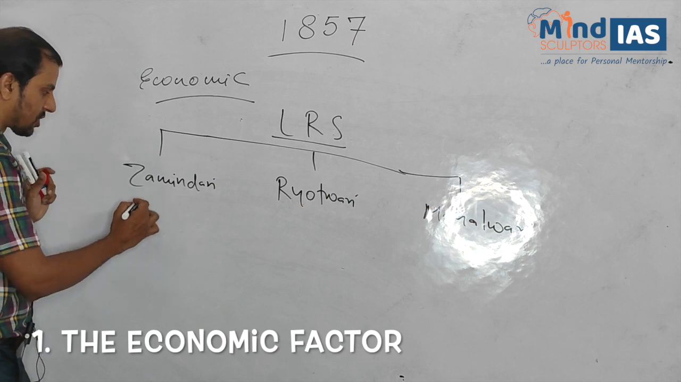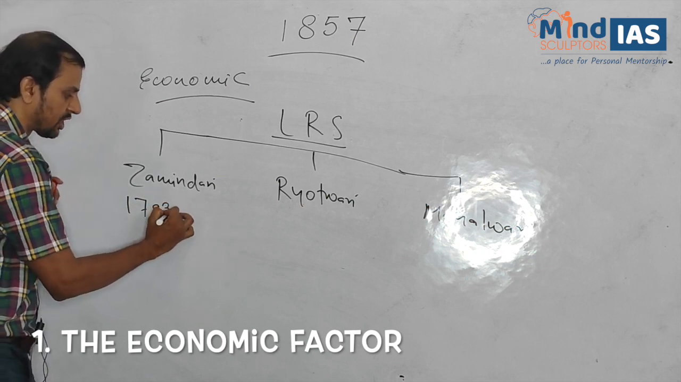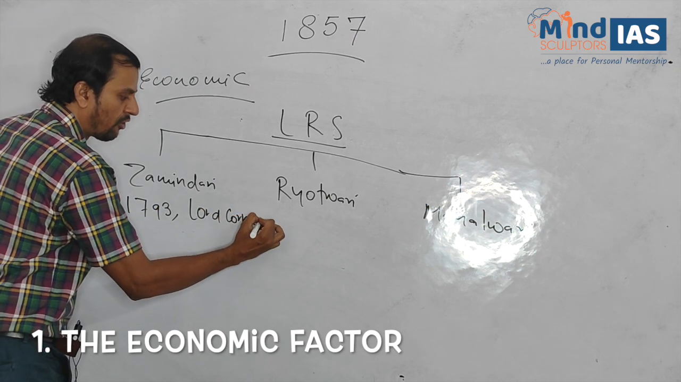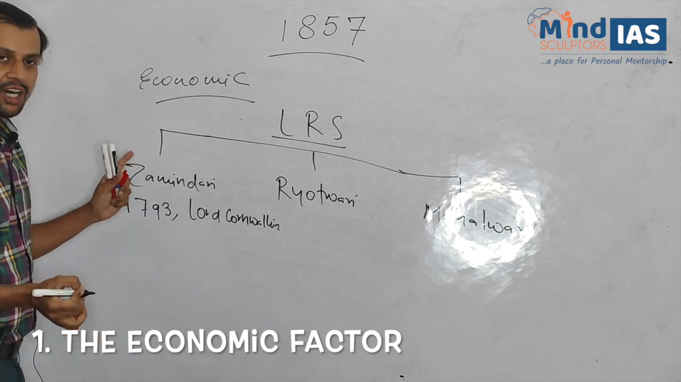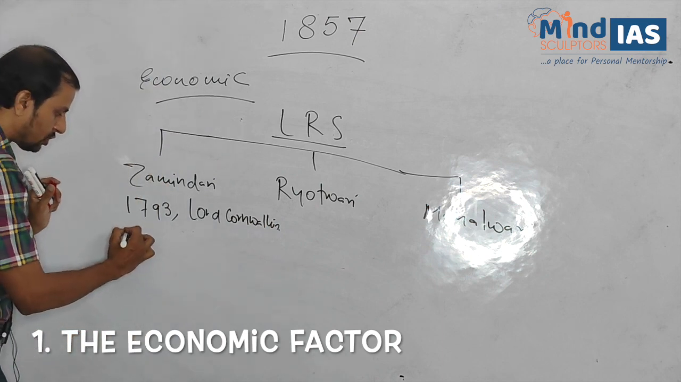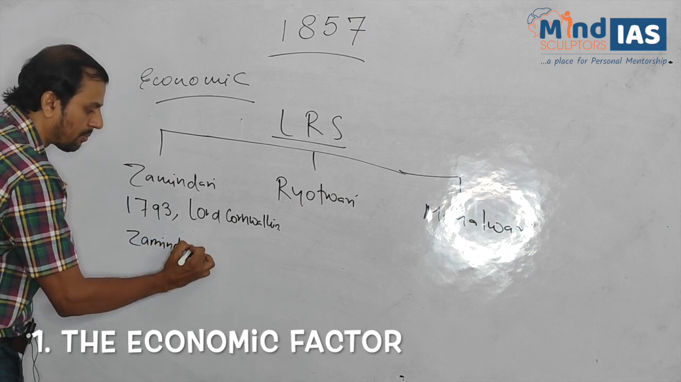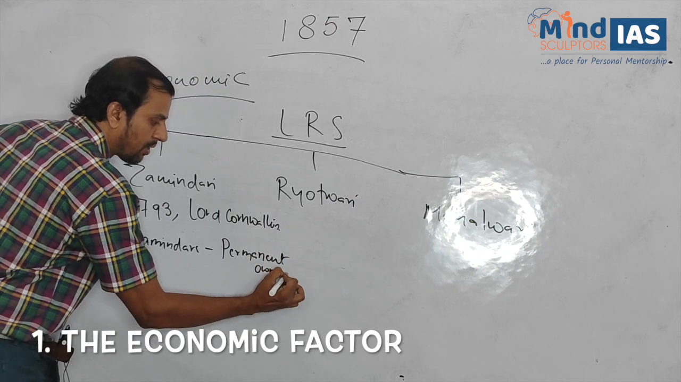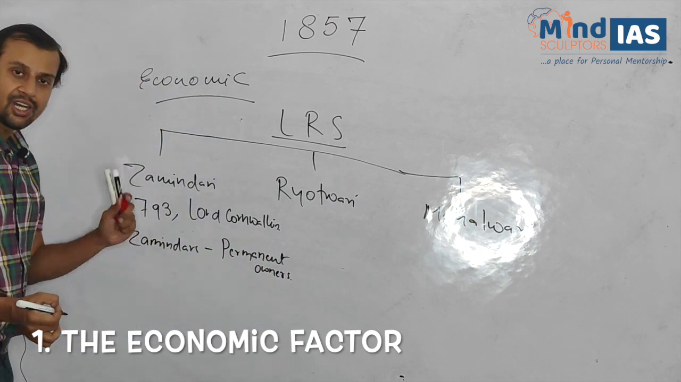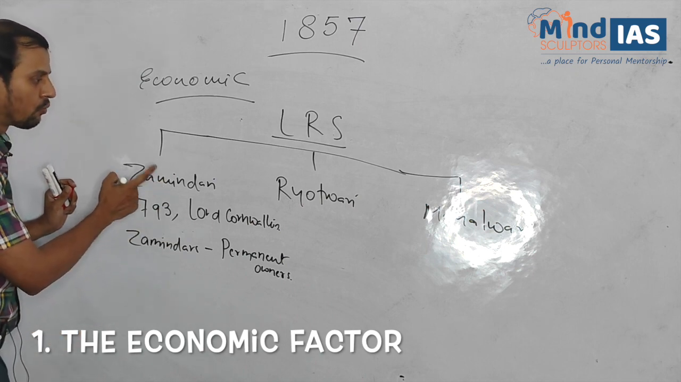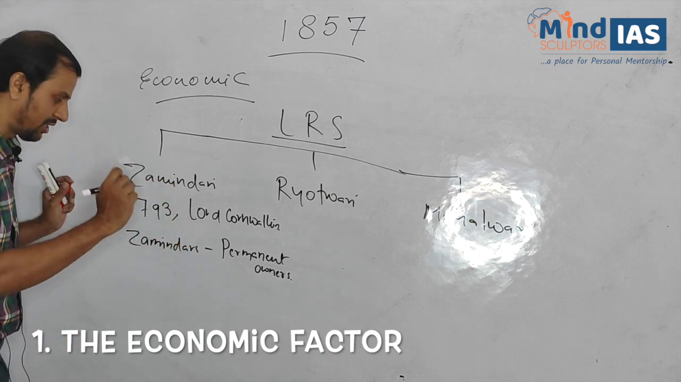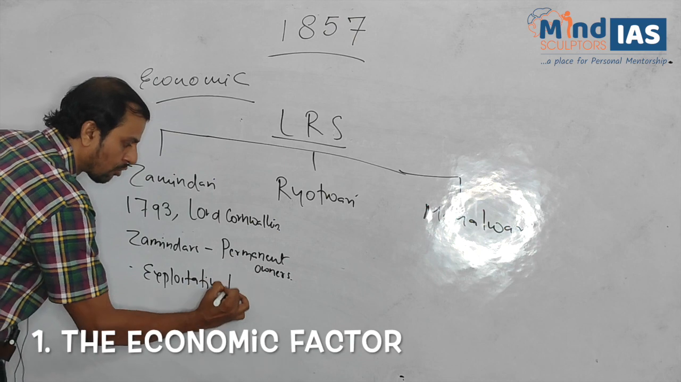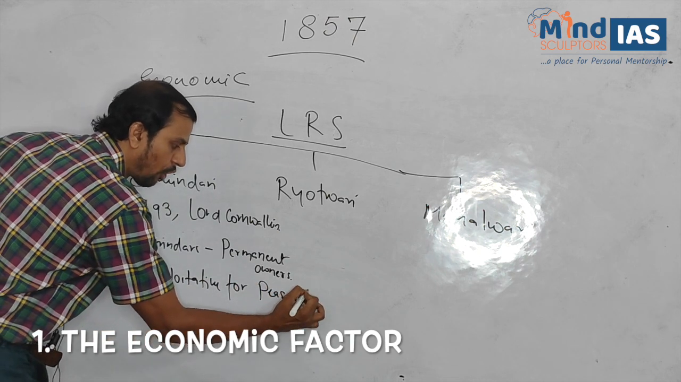Now, Zamindari system was introduced in the year 1793 by Lord Cornwallis. What are the other features of Zamindari system? Zamindars were made the permanent owners of the land. This system was very exploitative for the peasant class, exploitative for peasants or small peasants.